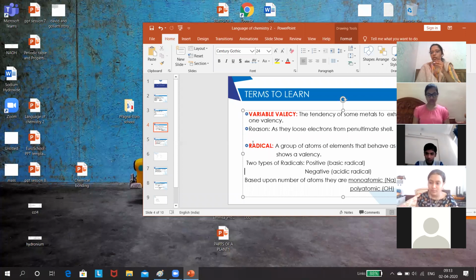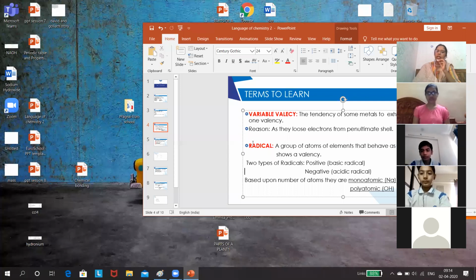Generally we know that valence electrons, the electrons present in the valence shell, can be removed. But in the transition elements, the electrons which are present in the penultimate shell also can be removed.